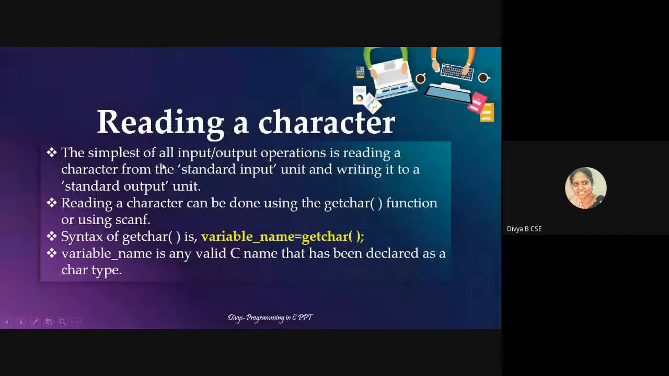Now we'll see how to read a character. I have already told you how to read a character by using scanf. The simplest of all input-output operations is reading a character from the standard input unit and writing it to a standard output unit. Reading a character can be done using the getchar function or using scanf. Scanf we have already seen. Now we'll see the other method, called getchar. This is how you can do it: variable name is equal to getchar. Variable name is any valid variable name that has been declared as the character type.